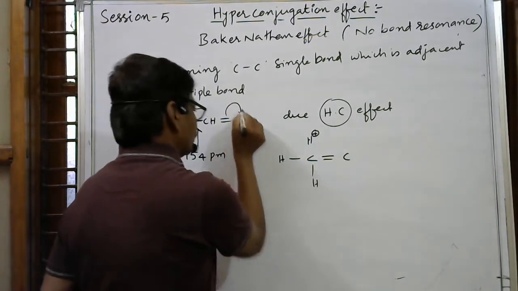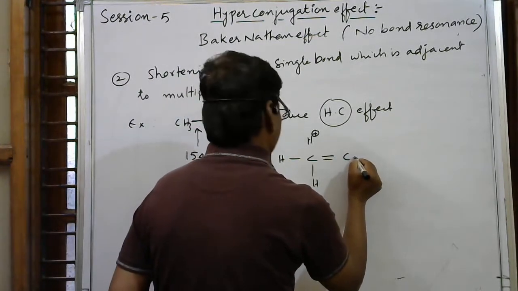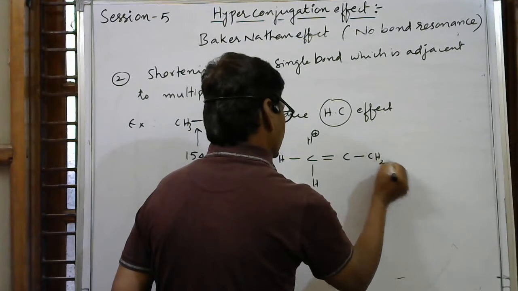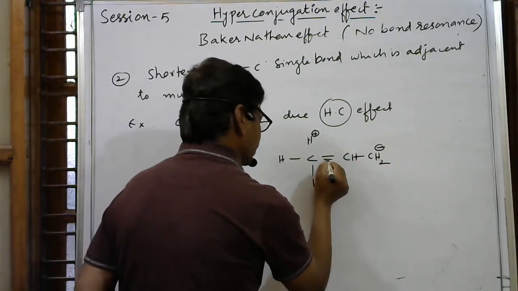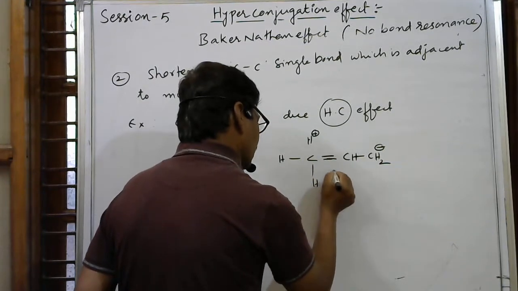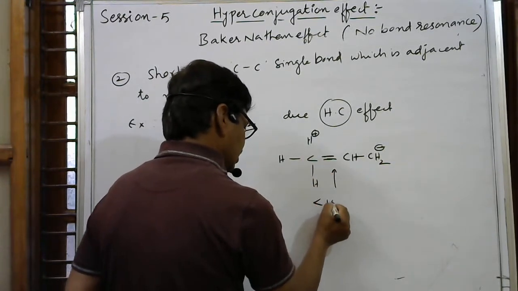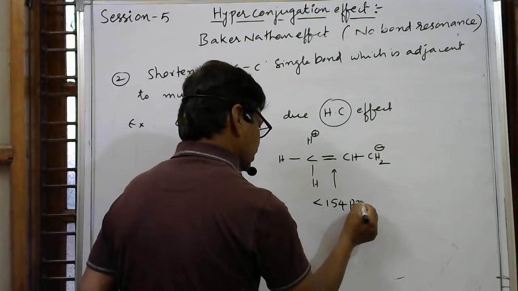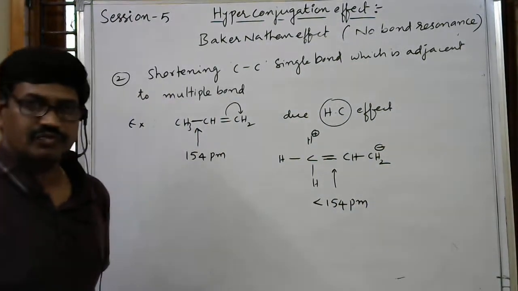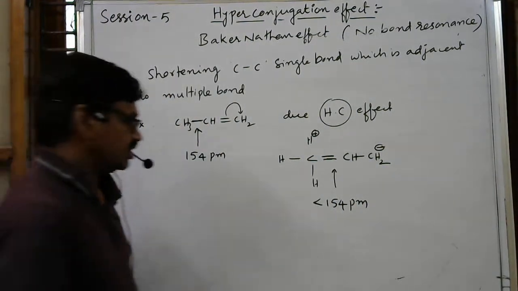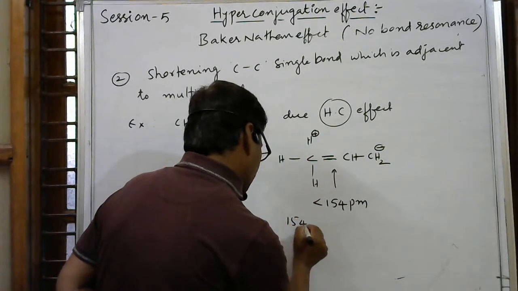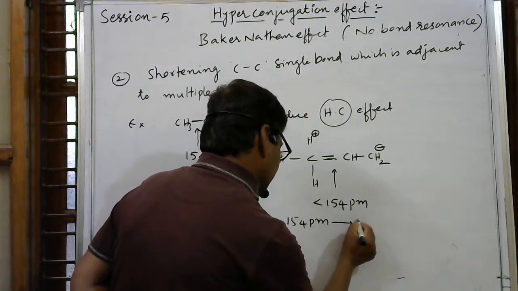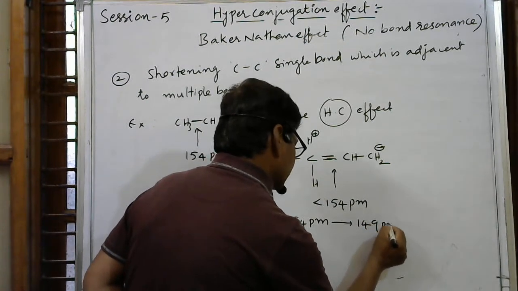Whenever it moves towards this side, here single bond, CH2 negative charge. Because of this double bond, the bond length is now less than 154 picometers; it becomes 149 picometers.